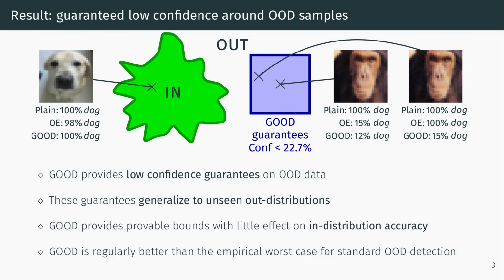Finally, regarding the quality of the guarantees, they are often better than worst-case samples we can find for standard methods. For example, we can guarantee that no small perturbation increases the confidence of GOOD on this chimpanzee above 22.7%.